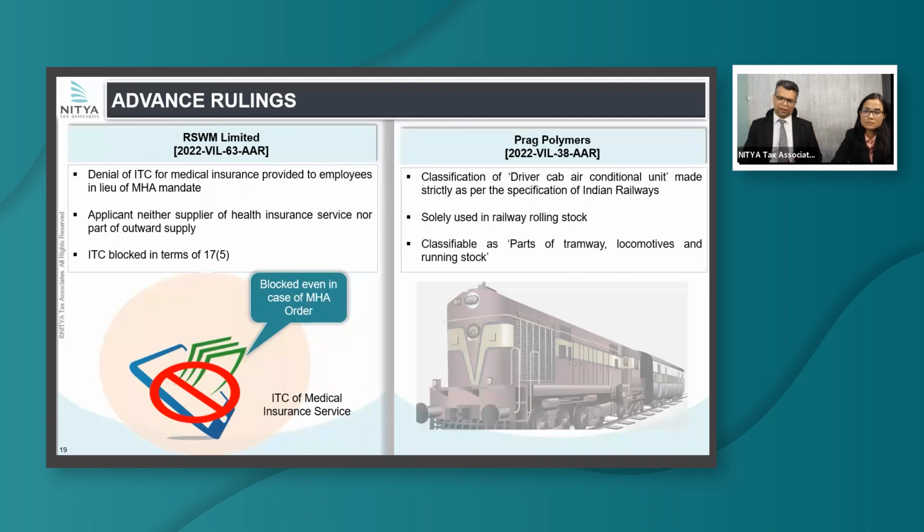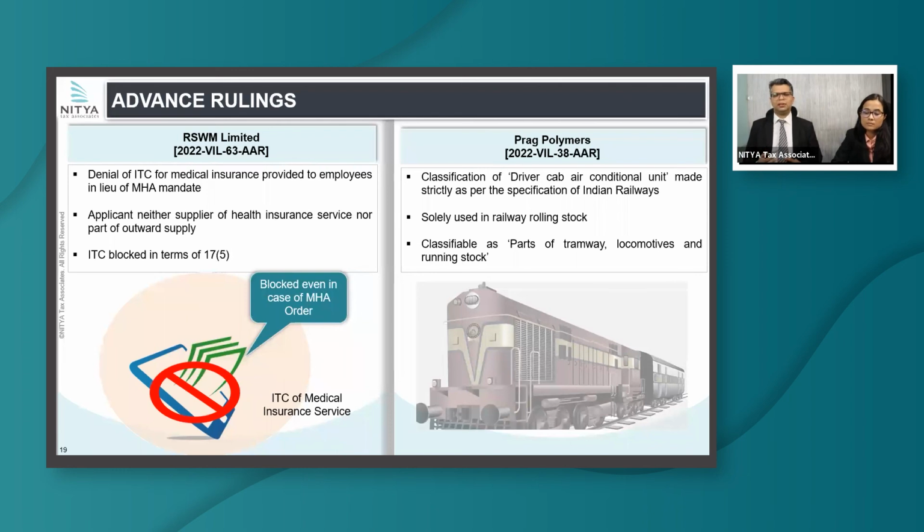The department held that it will be classifiable as parts of tramway, locomotive, and rolling stock. The difference is that the GST rate on AC is different. And again, the dispute keeps continuing whether the group classification theory, which was brought in by Westinghouse and subsequently distinguished by circular, would apply, or a specific coverage of air conditioner unit would apply.